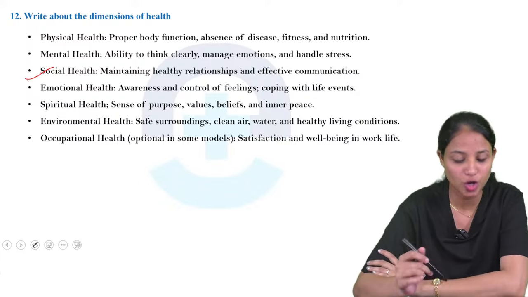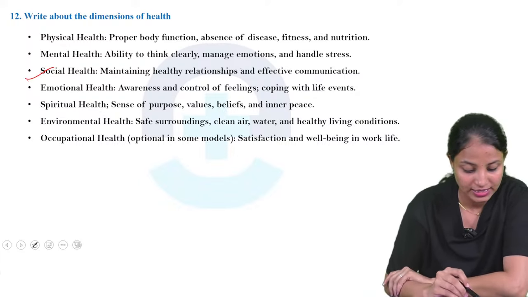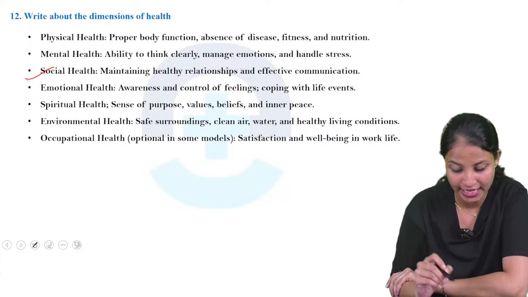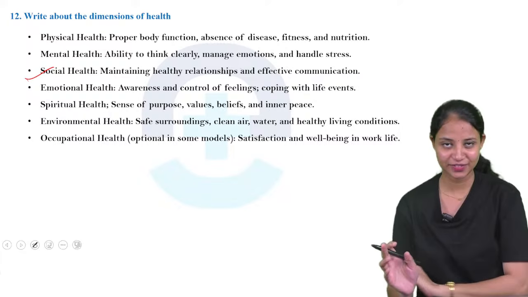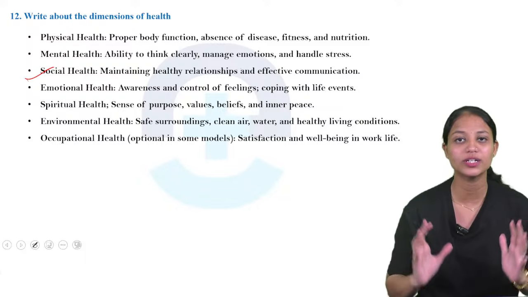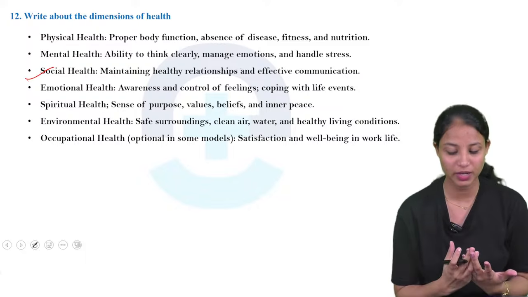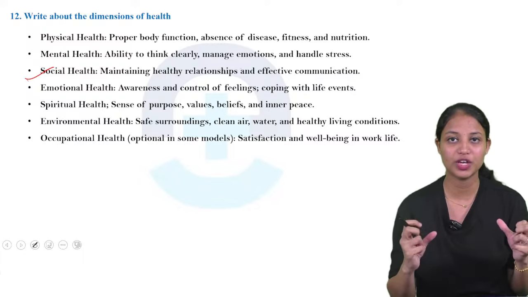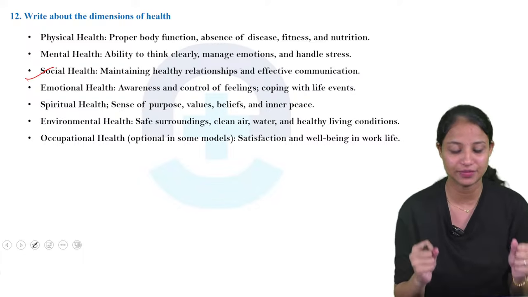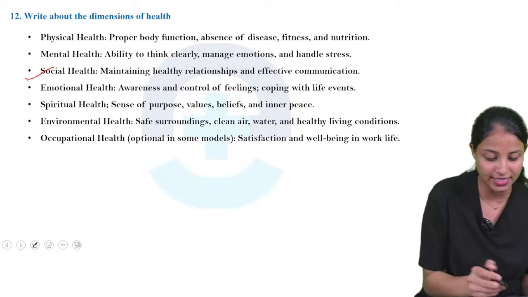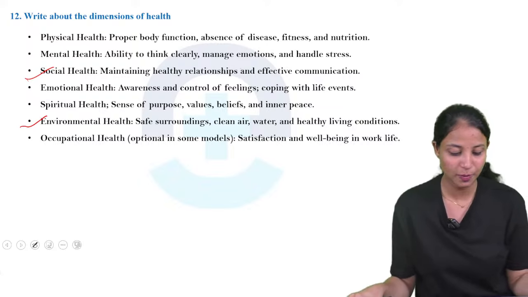Next one is environmental health. Environmental health means safe surroundings, clean air, water and healthy living conditions. All the surroundings must be clean, the air we breathe should be clean, the water should be clean, and there should be a healthy living condition. All this is considered an environmentally healthy person.